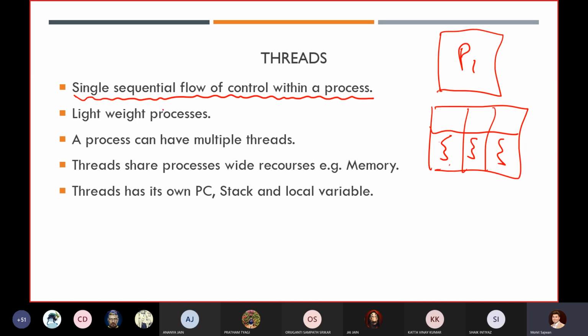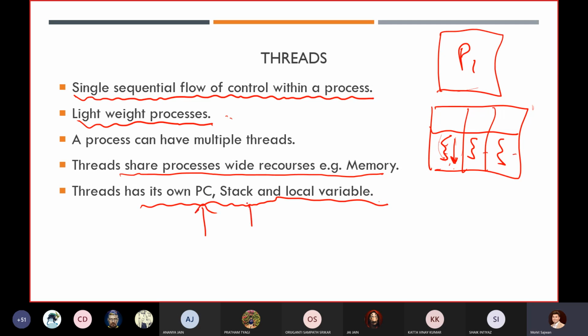Now inside your thread, you have to follow a sequential flow of control. It's not like you can perform multiple threads again inside a thread. No, you have to follow a sequential flow of control in a process. These are generally called lightweight processes. Why? Because they require very few resources. All these threads share the same memory space. They are sharing memory, but they have their own program counter, stack, and local variables.